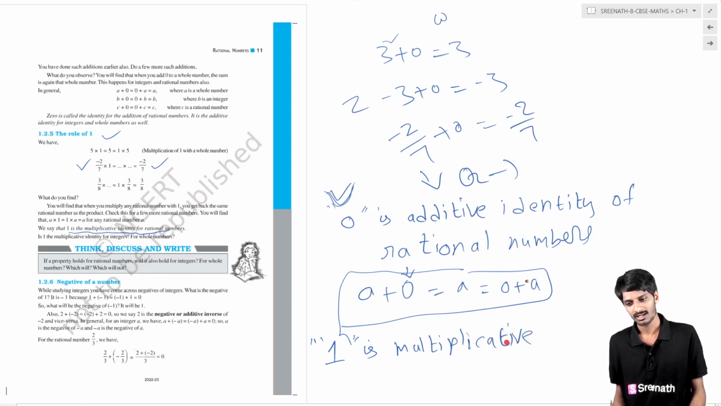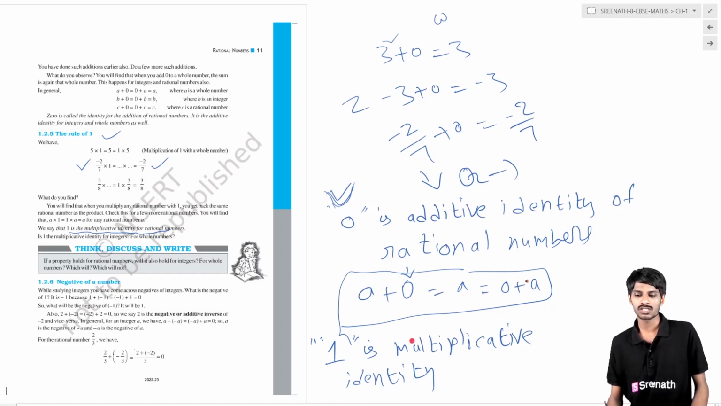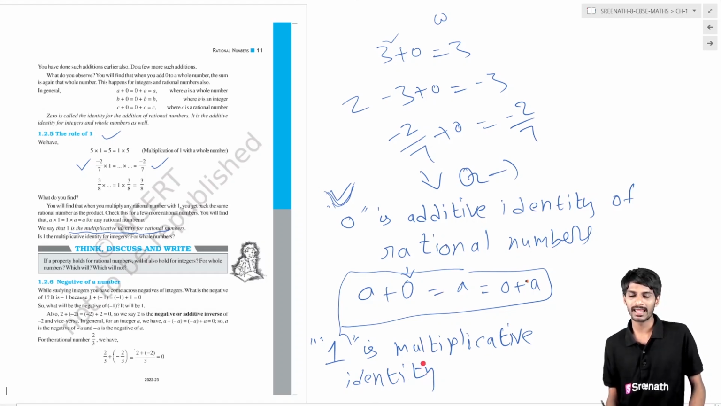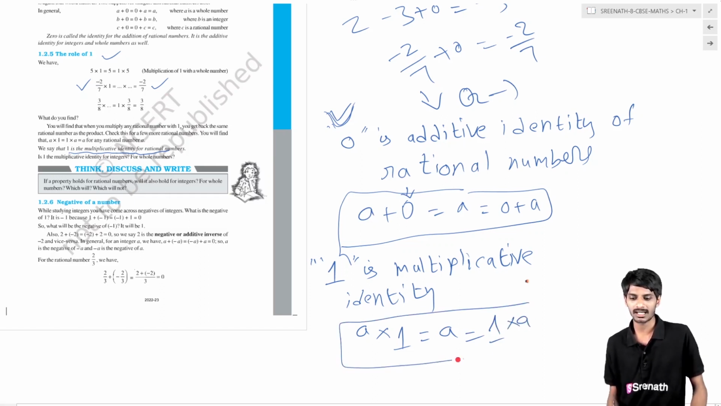Multiplicative identity for rational numbers. So what is meant by additive identity? If you add any number to the additive identity, you will get that number. What is meant by multiplicative identity? If you multiply any number with the multiplicative identity, which is 1, you will get that number itself. Here a is a rational number. If you multiply it with 1, the multiplicative identity, you will get a.